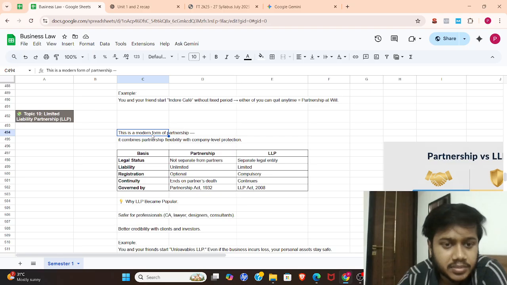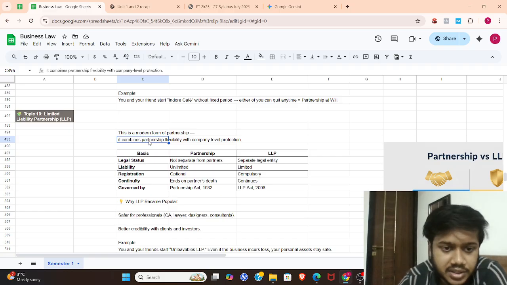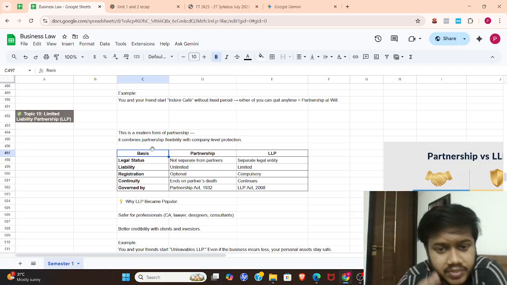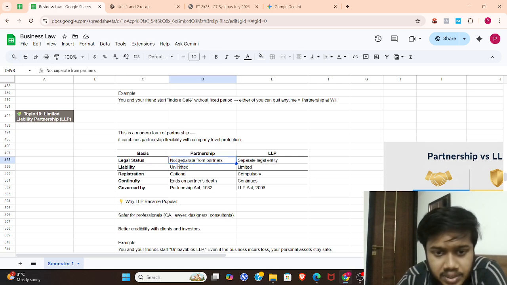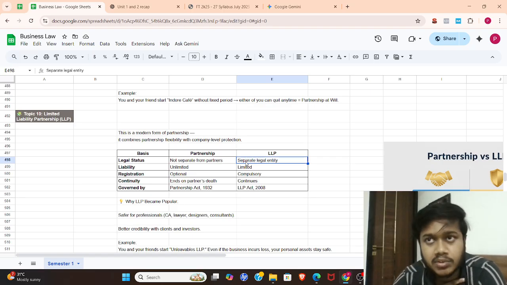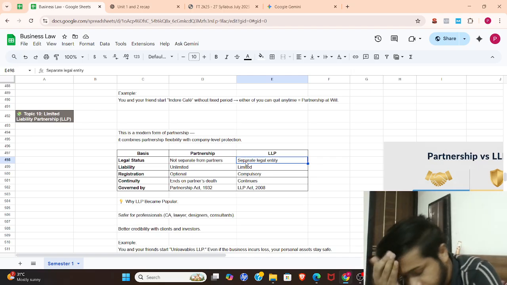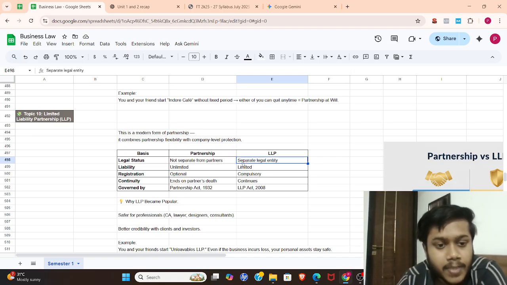So now in modern terms, this is a modern form of partnership. It combines partnership flexibility with company-level protection. We are going to understand it with a tabular representation. In partnership, the legal status is not separate from the business, whereas in LLP, it is separate from the business. So it is much more helpful for a partner. Partners are secure because if anything happens to the firm, the partner's personal assets will not be sold for the firm's loan or something.